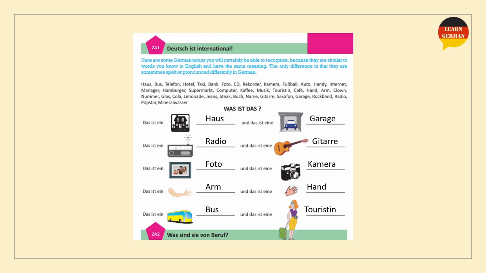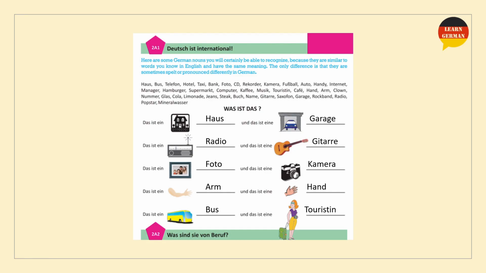From this exercise, we understand that the indefinite article ein is used for masculine or neutral nouns, and eine for the feminine nouns. For example, on the left hand side, Haus, Radio, Foto, Arm, Bus, these nouns have the gender masculine or neutral. Hence, the indefinite article used for them is ein.